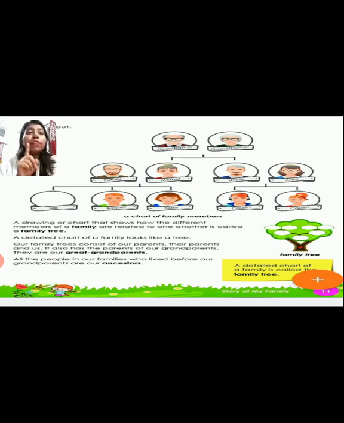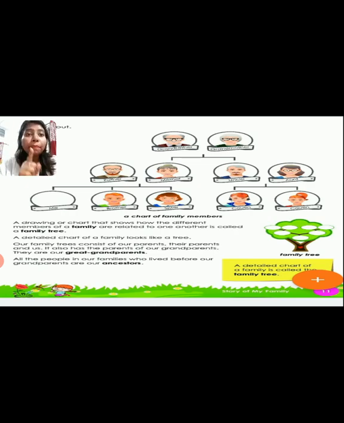Clear? See here, first is the grandfather and grandmother. From grandfather you are getting father and mother, uncle and aunt. This is the story of your father's side: father and mother, then uncle and aunt. Then who are your uncles and aunts? From father's side it can be your chacha, it can be your bua. From mother's side it can be your masi, it can be your mama. So they are the uncles and aunts from our father and mother sides.